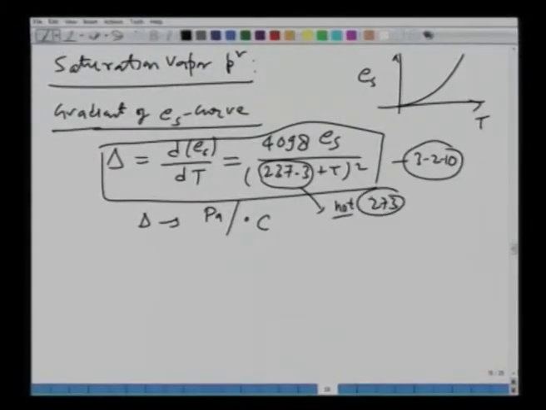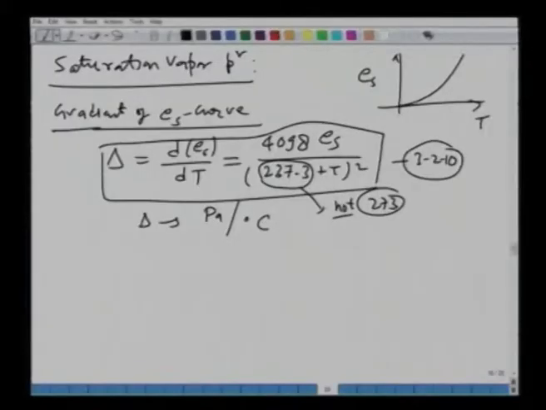I would like to draw your attention to this, because many students I have seen in this course make this mistake while applying this equation. Whenever you have temperature, you add 273 to get temperature in degrees Kelvin, but that is not what it is in these equations. It is 237, not 273. It is a very common mistake, so keep that in mind.